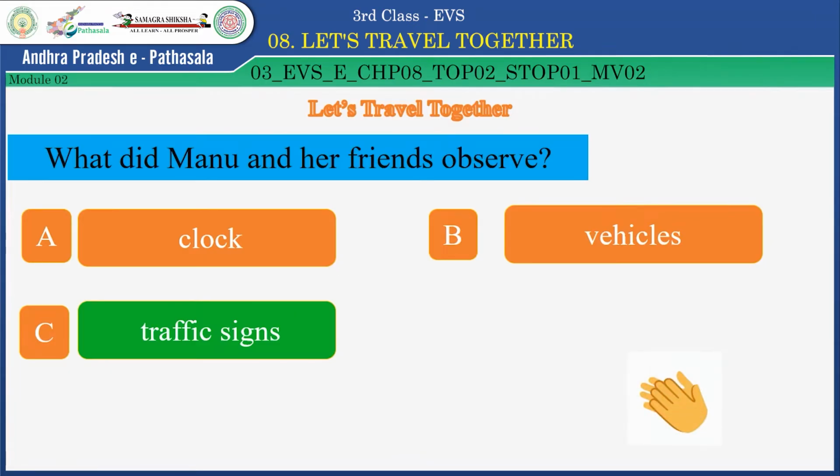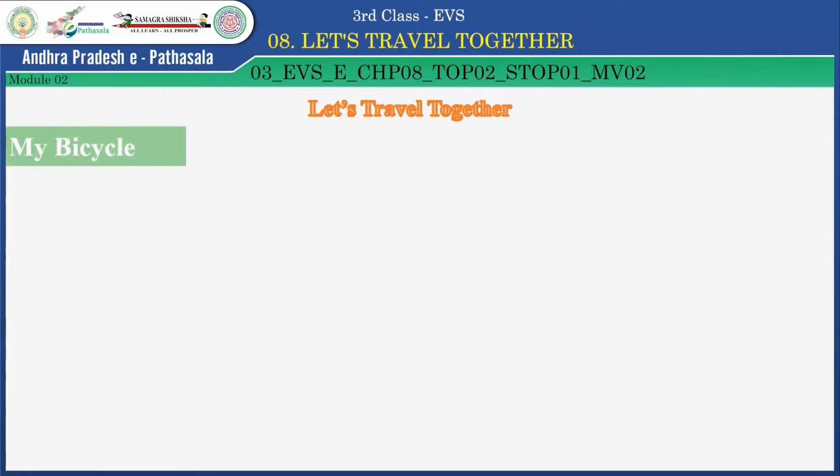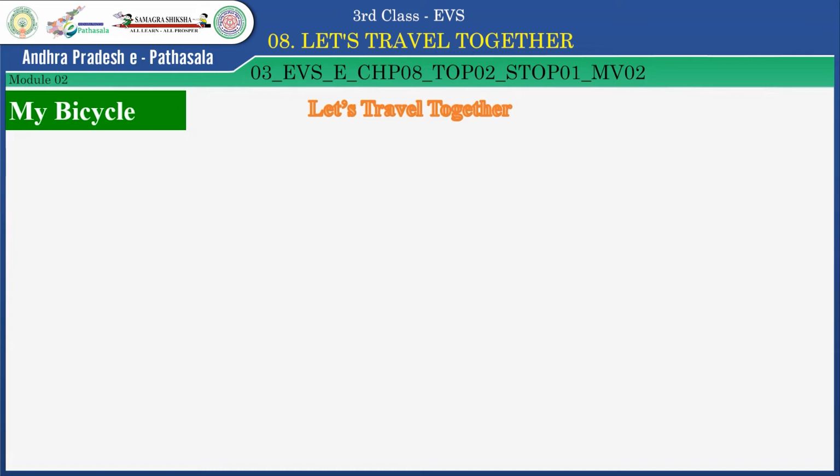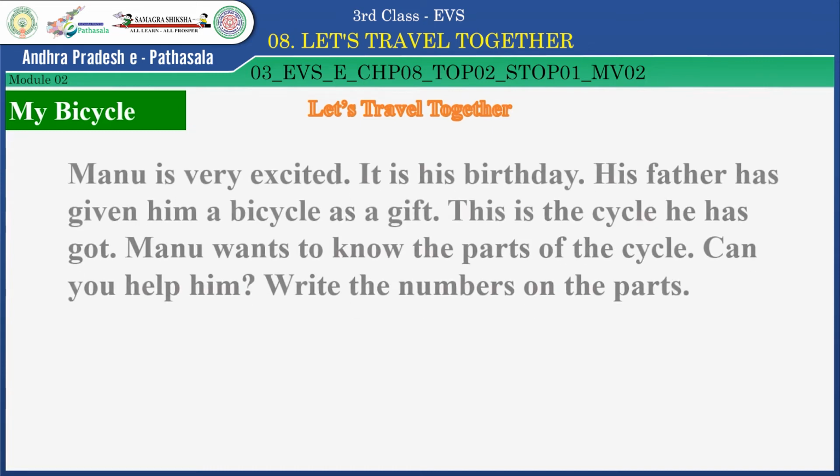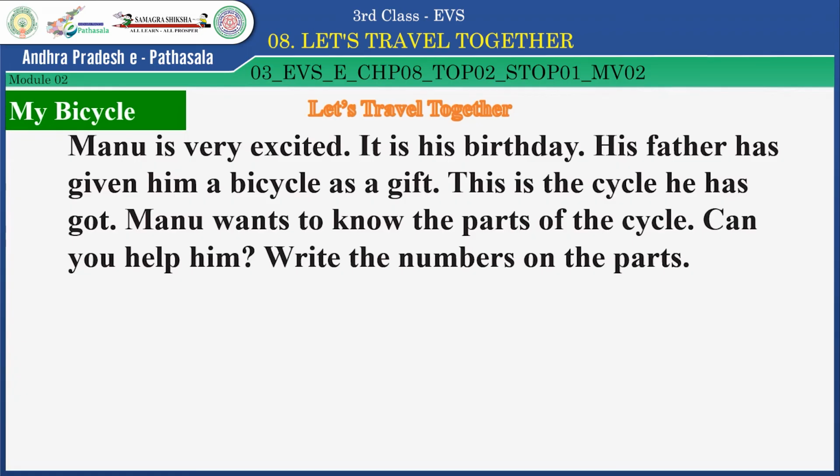Children, let's do this activity. My bicycle. Manu is very excited. It is his birthday. His father has given him a bicycle as a gift. This is the cycle he has got.